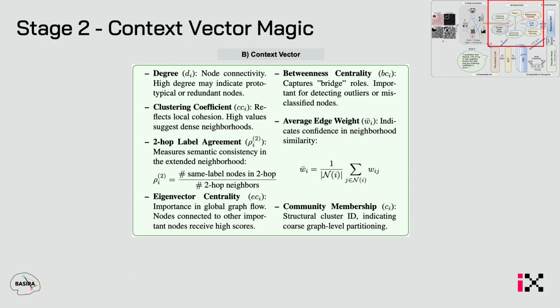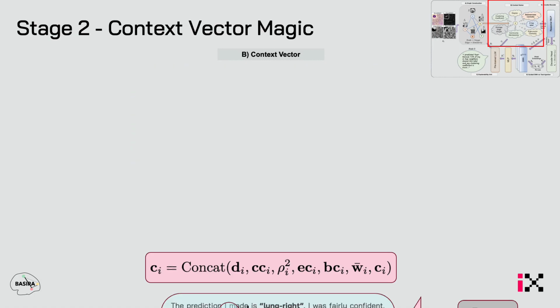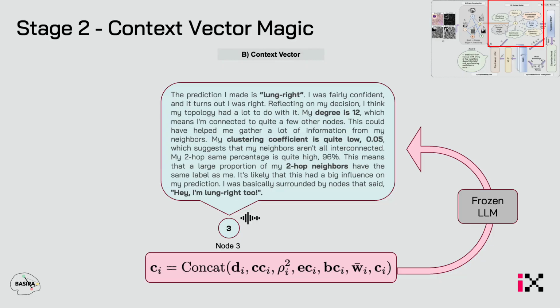They are mathematical statistical properties. We calculate them, and all these calculations are then put into a context vector C_i and concatenated. Later, this context vector goes into a frozen LLM, which, if you remember, when the nodes were speaking to each other and saying they're predicting lung right, they are explaining from these features itself. So degree, clustering coefficient, 2-hop neighbors, all these numbers come from this context vector at the end of the day.